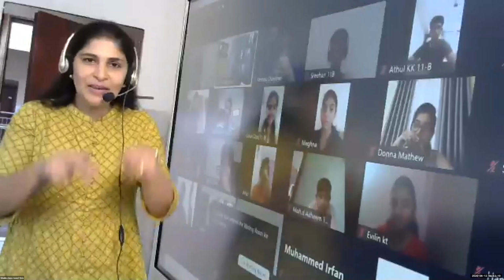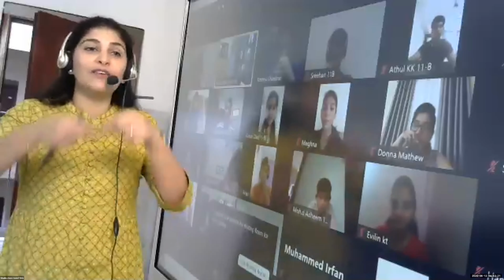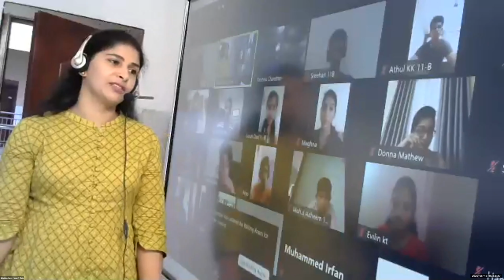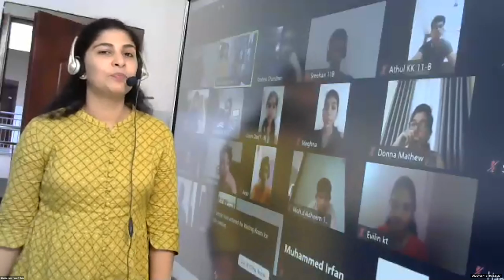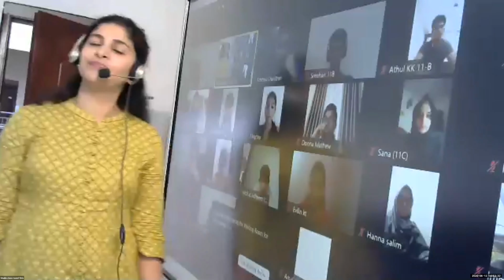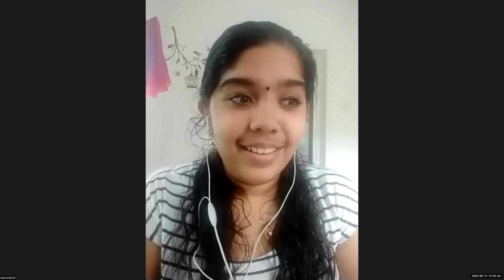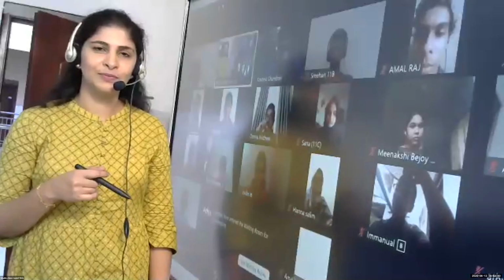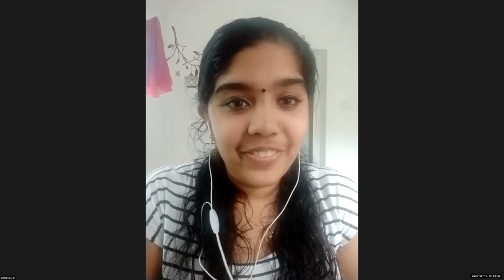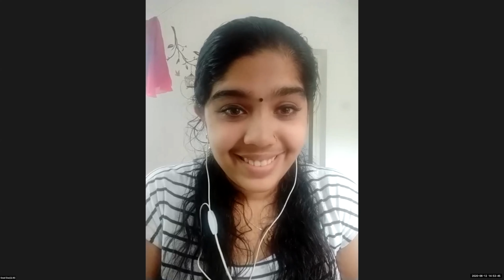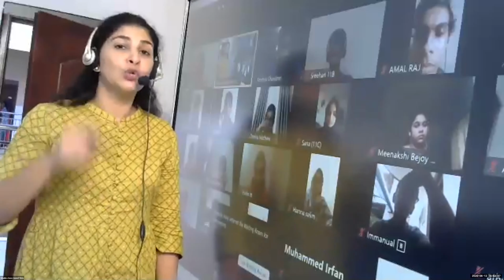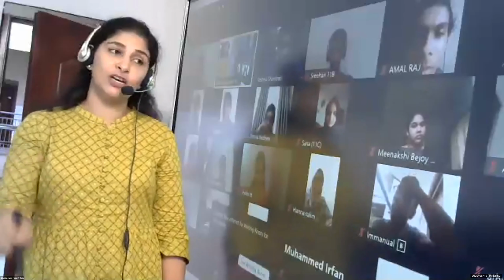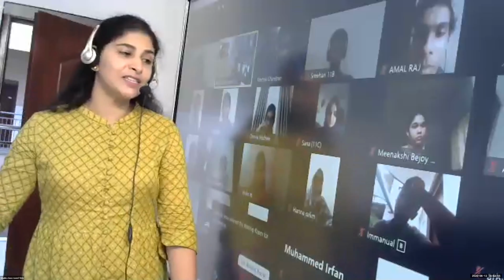So while we are typing on the keyboard, what are you doing? You are giving the data to the computer. Inputting data to the computer. So keyboard is an input device. What is an input device? The device which gives data, and it gets processed so that we get the output. No, input devices are the devices through which we give the inputs, through which we give the data to the computer.